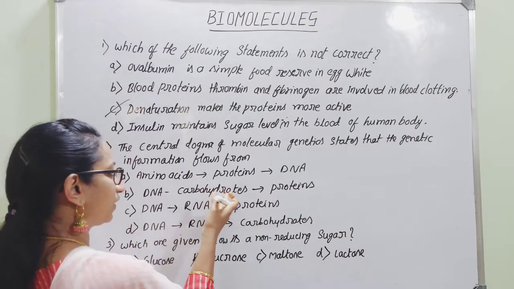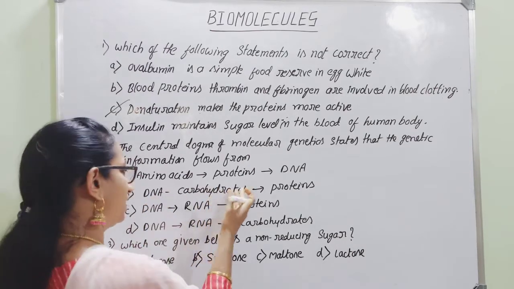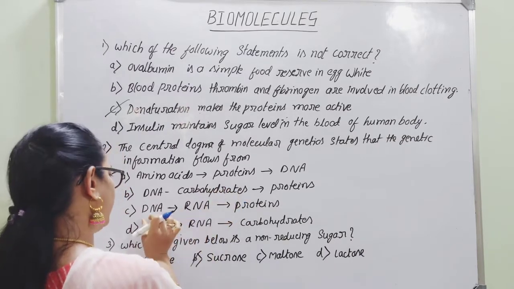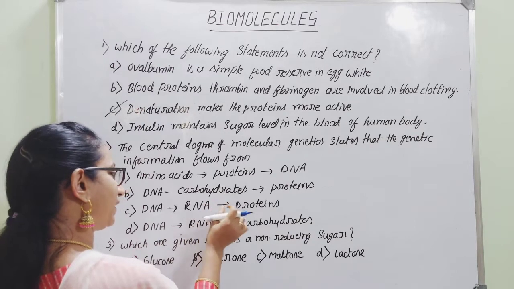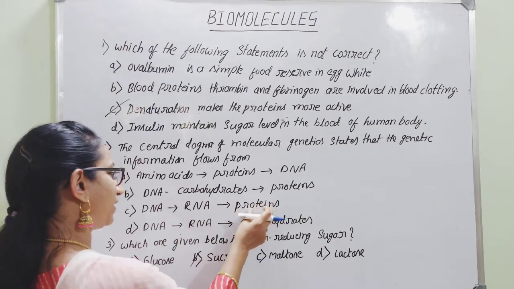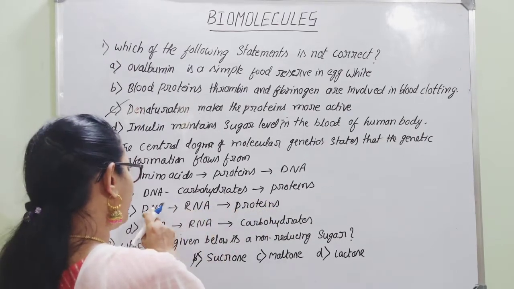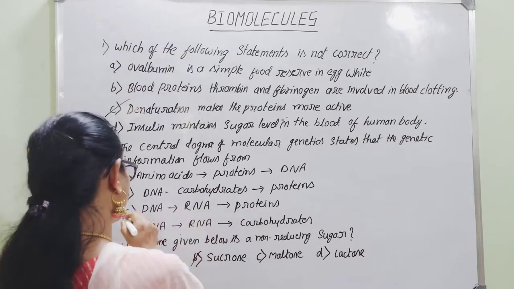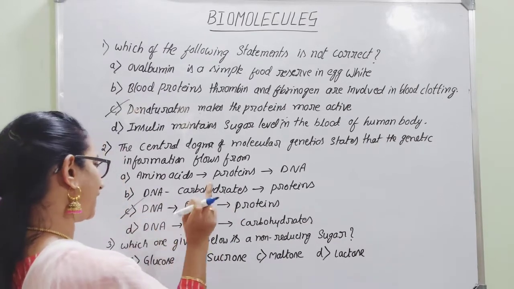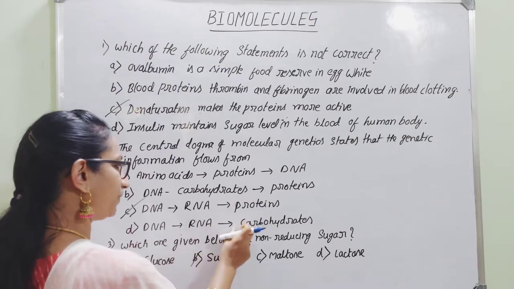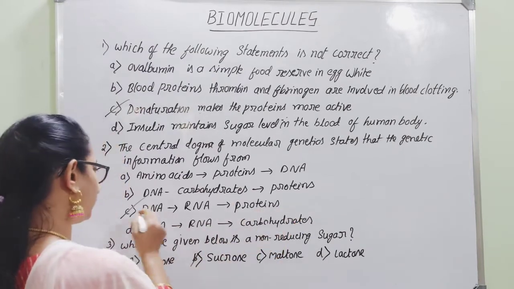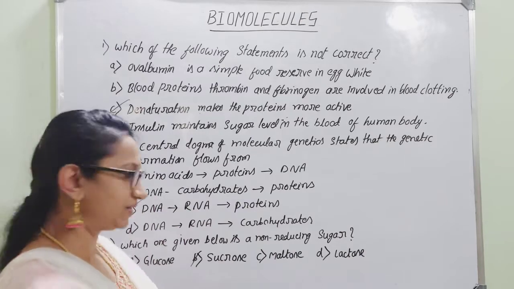There is no role for carbohydrates with respect to this transmission of genetic codes. DNA to RNA, then RNA, so it is helping for the synthesis of the protein, and that code will be given from who? DNA. So it is the correct sequence. We can opt option C is the right answer. So DNA to RNA giving that information to carbohydrates, not at all. Therefore, option C will be the right answer.